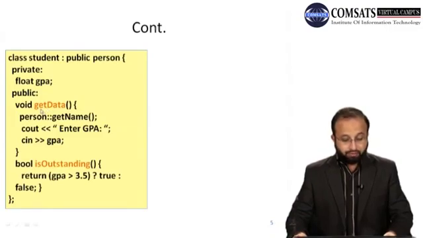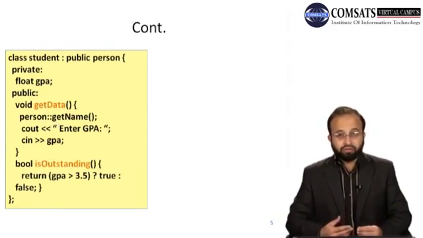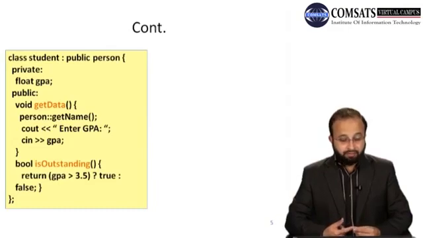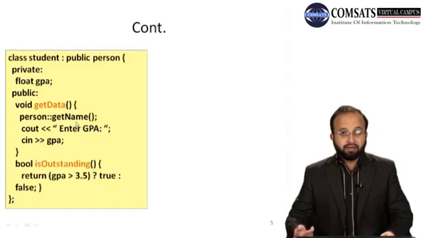अच्छा, student class में एक और जो pure virtual function को override किया गया, that is get data. So you are calling again the same function. So अब student के class का जो object बनाएंगे उसके जो private data member होंगे, these are the name that is inherited from the base class, that is person class, and the other thing is the GPA, that is the private data member of the student class. So person, scope resolution operator, get name function call किया,